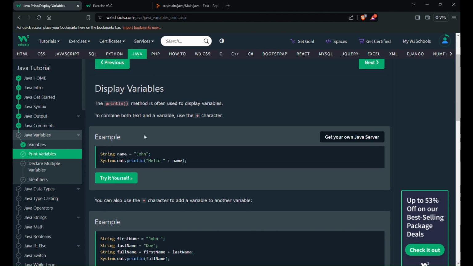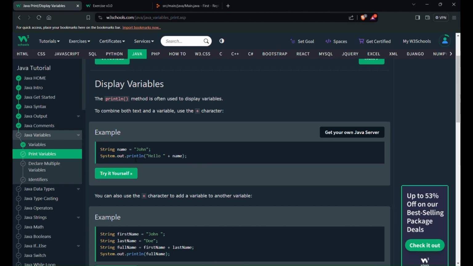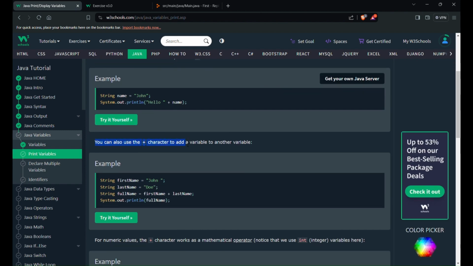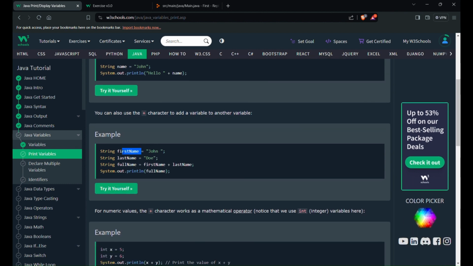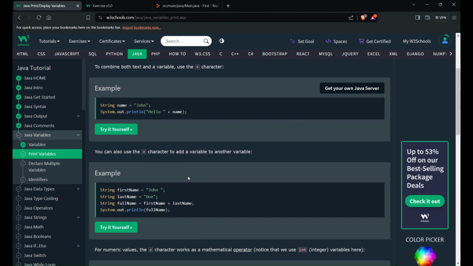So here what we learned is that we can combine a text and a variable with the plus character. It is simply adding both. We are adding hello to this name, and the name we assigned is John. So hello John, that will be the output over here. You can also use the plus character to add a variable to another variable. Like this, first name is John, last name is Doe. So the full name here will be first name plus last name. If you print out the full name, it will be John Doe. So we can add strings as well.